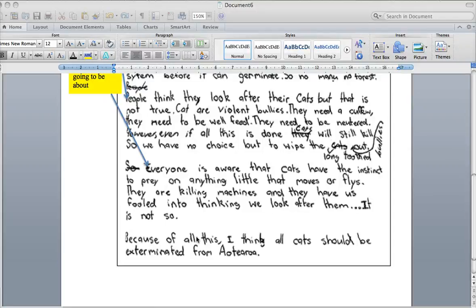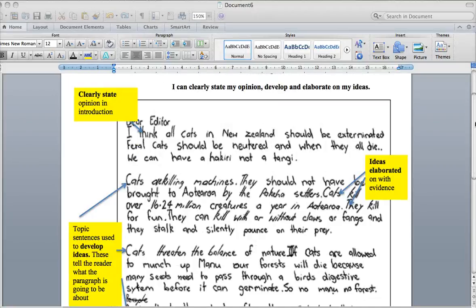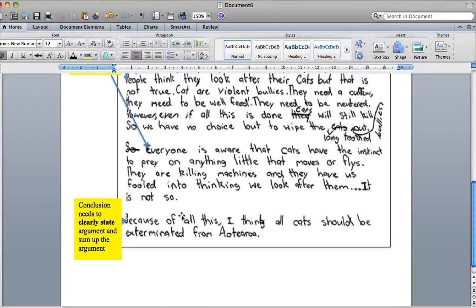The introduction and the conclusion are quite similar. The conclusion sums up what the text has been about. So as you can see here, the conclusion finishes the argument, so the reader is very clear when they finish what the argument has been about.